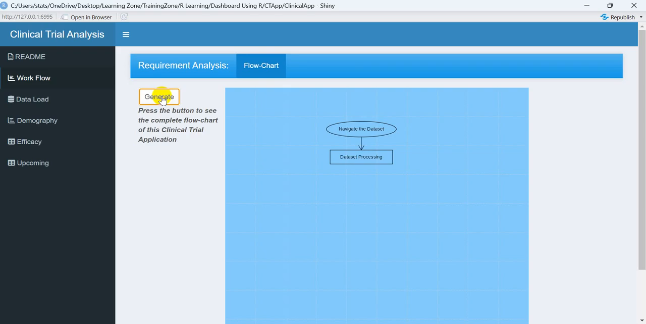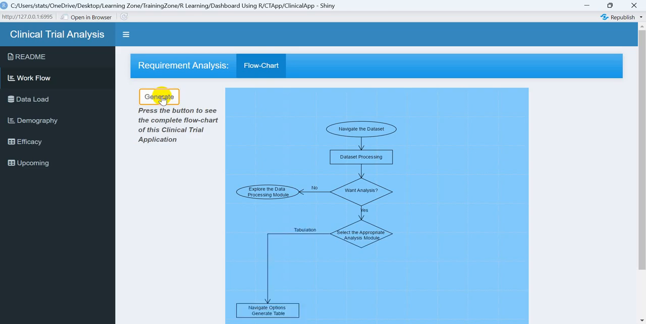Firstly, in this particular app you will navigate the data set and do the data processing activities. If you don't want analysis, maybe you just want to explore the data, you can very easily explore the data over here using this app. But if you want the analysis, then you need to click onto the analysis part.